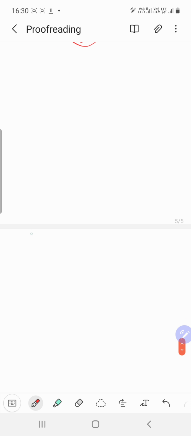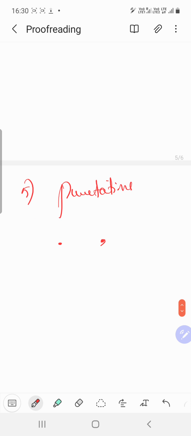The fifth thing you have to look into is punctuation. When I say punctuation, it is about the full stop and the comma. When you write a full stop and comma, it should be visible. At the end of the sentence you should use the full stop.